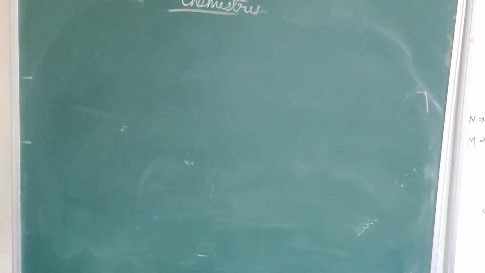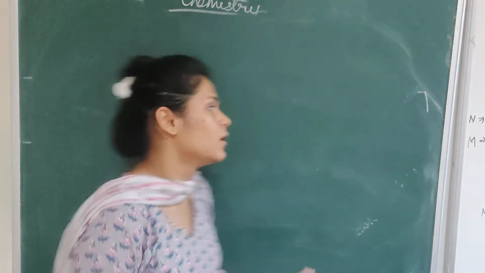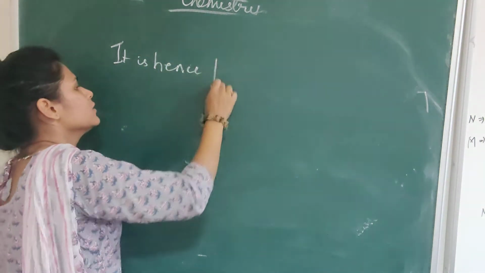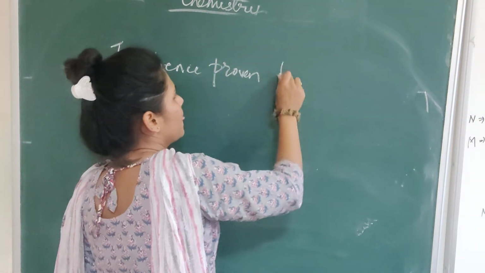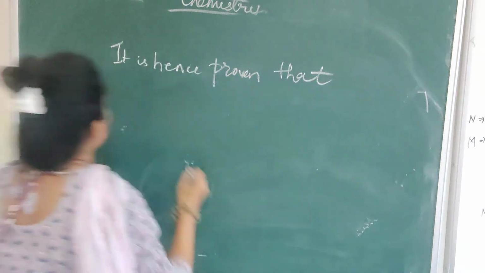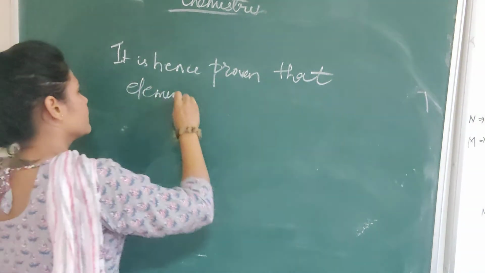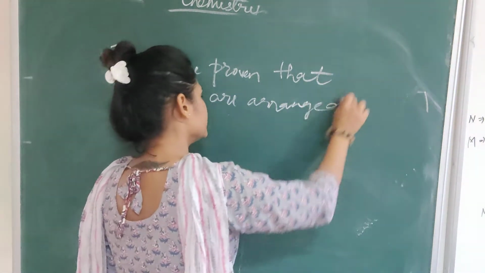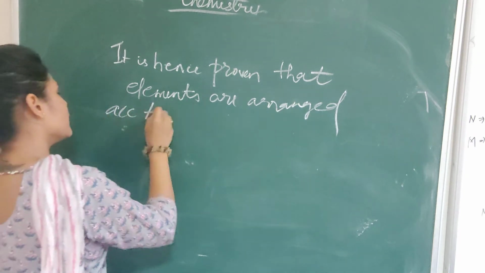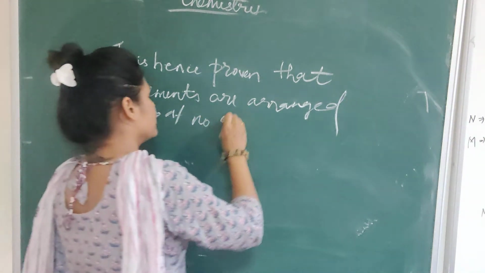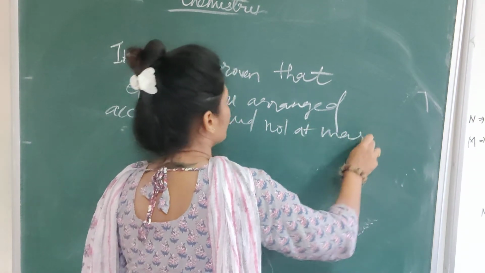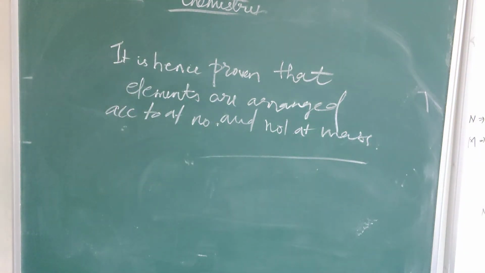Okay. Next thing is, it is hence proven. अभी तक हमने जितना भी पढ़ा है उससे ये प्रूव हो गया है that elements are arranged according to atomic number and not mass. एटॉमिक मास के ऊपर कोई पीरियोडिसिटी में हमने बात नहीं करी है. It's every detail was done on the basis of atomic number.